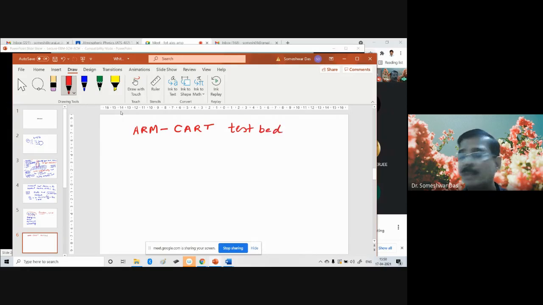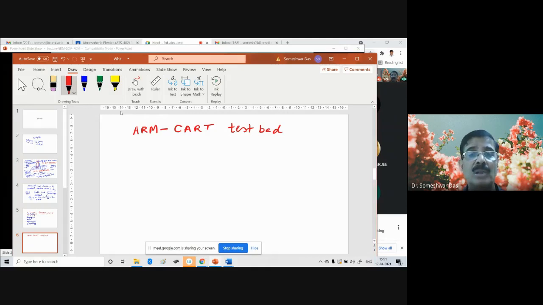Because when we try to investigate or understand a particular physical process, we have to use these field observations over a given area, which is called the test bed, where we have a lot of sophisticated instrumentation, and we try to measure many physical parameters to test our hypothesis or to test a new model.